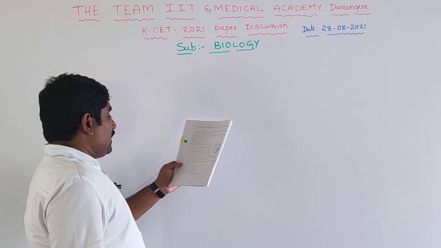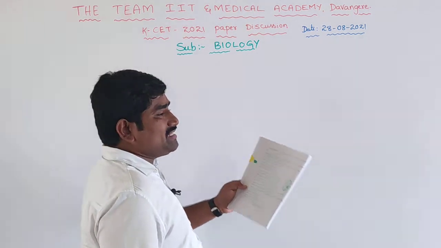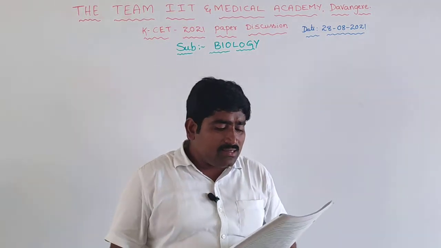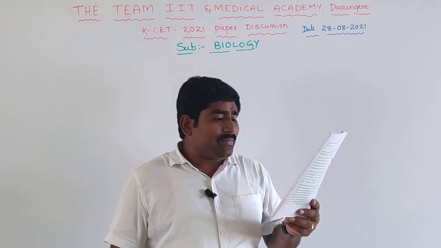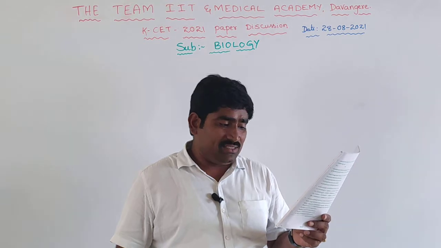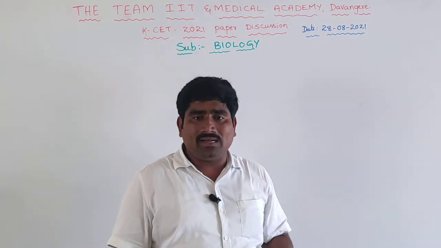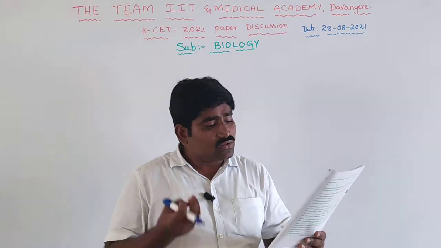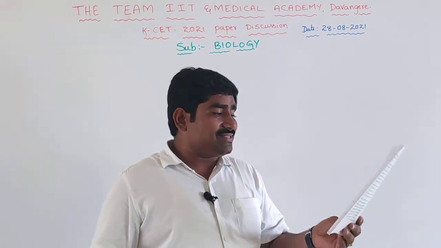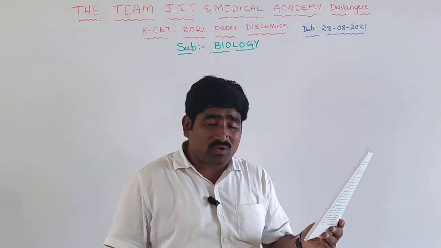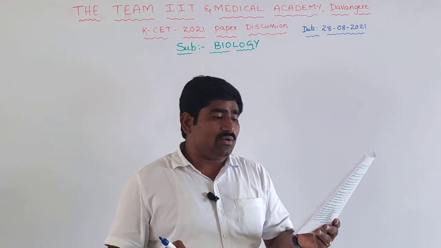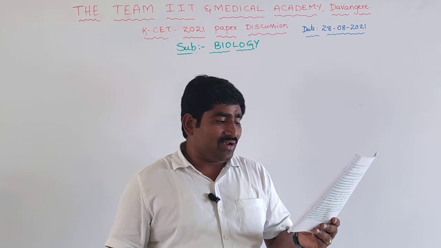The next one is question number 8. Innermost layer of microsporangium is tapetum. Anther wall contains 4 layers, and the innermost layer is tapetum. That's right. And cells of tapetum possess dense cytoplasm, more than one nucleus, and nourish the developing pollen grains. Tapetum function is development of pollen, giving nourishment to the pollen grains. That is also right, and it contains more than one nucleus. That is also correct. So both statements are right.